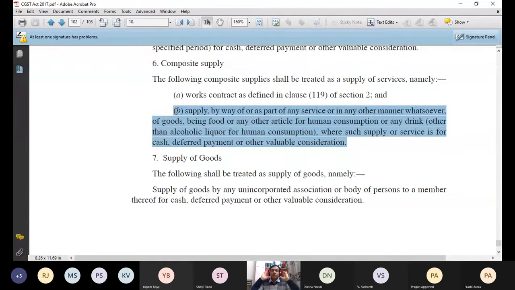So whenever you consume food in a restaurant, for example, one plate of curd or one plate of any vegetable costs 500 rupees. You cannot say that 500 is the cost of the vegetable. It includes the cost of services also.